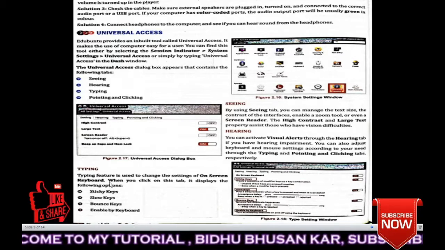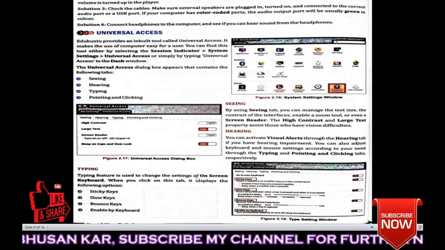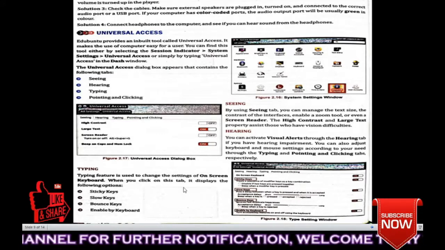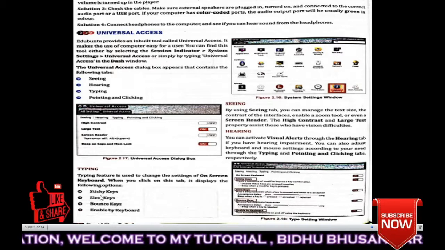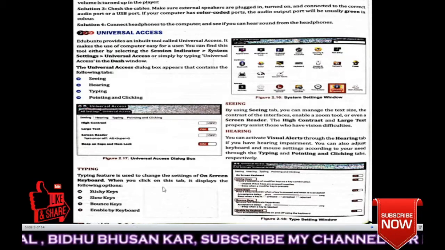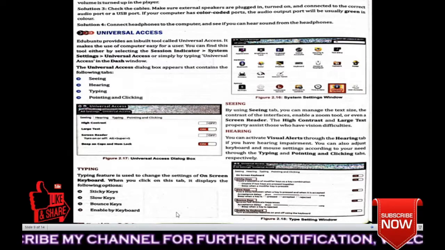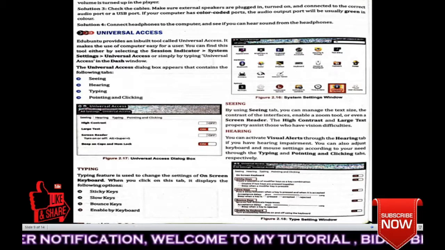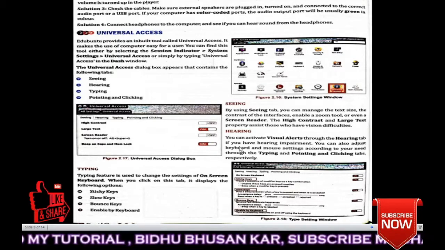Next, typing. How to set the typing? The typing feature is used to change the settings of the on-screen keyboard. When you click on the tab, it displays the following options: sticky keys, slow keys, mouse keys, enable by keyboard. What do you mean by on-screen keyboard? A virtual keyboard will appear on your monitor or on your screen. Understood?